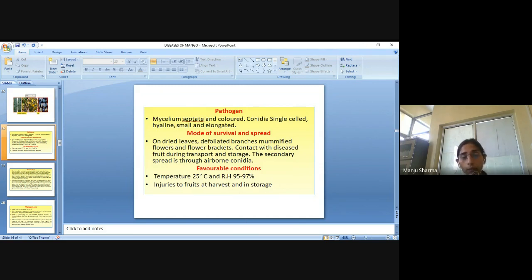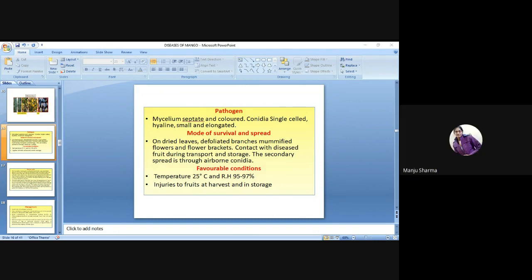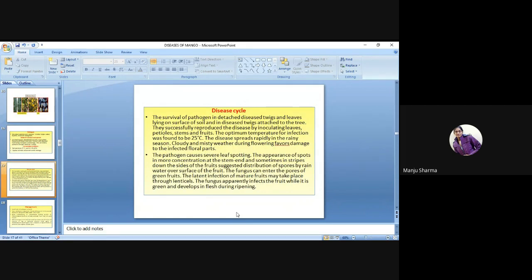So basically, the temperature should be 25 degrees centigrade, because at this temperature the pathogen will be very strong, and it requires relative humidity of 95 to 97%. Injuries to fruits at harvest and in storage: at the time of harvesting or at the time of storage, the fruit will be injured.